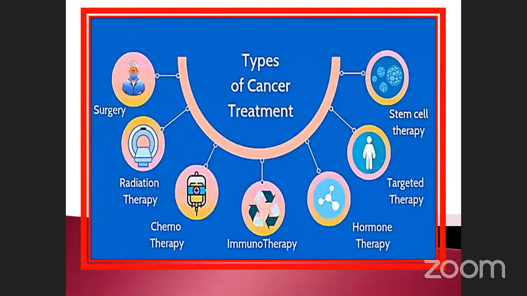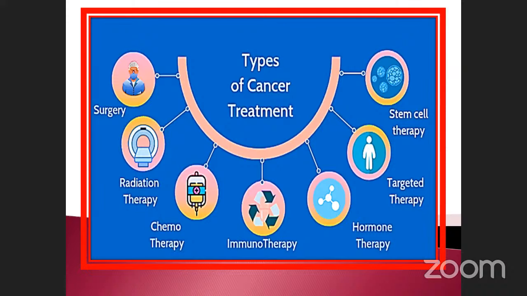We already discussed the types of cancer treatment: surgery, radiation therapy, and chemotherapy. These are the three things we already discussed. The remaining ones are immunotherapy, antigen-antibody therapy, and hormone therapy, which is present in some persons suffering from cancer. What will happen? Some of the cells may produce hormones. For example, there are so many hormones, particularly some amino acids and some enzymes also increase.